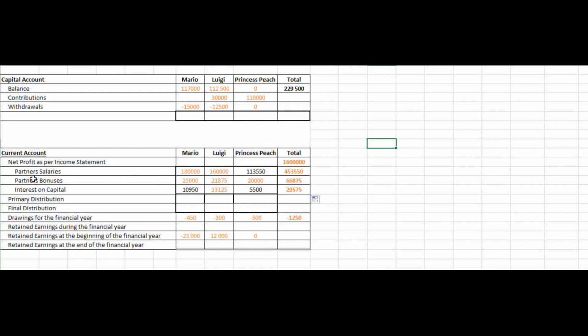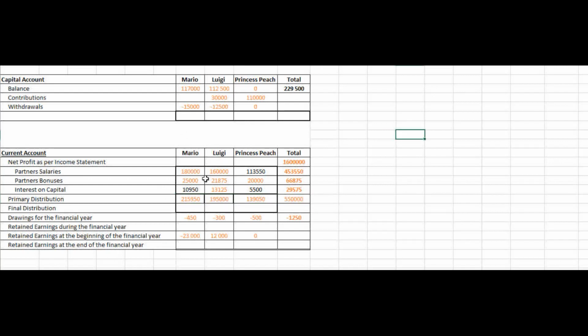And now we will have to get our primary distribution. So to get our primary distribution, that is salaries plus bonuses plus capital. So for Mario, that is 180,000 plus 25,000 plus 10,950, and that is equal to 215,950. We will repeat the same procedure for Luigi and Princess Peach, and we will repeat the same procedure for the total for the primary distribution.